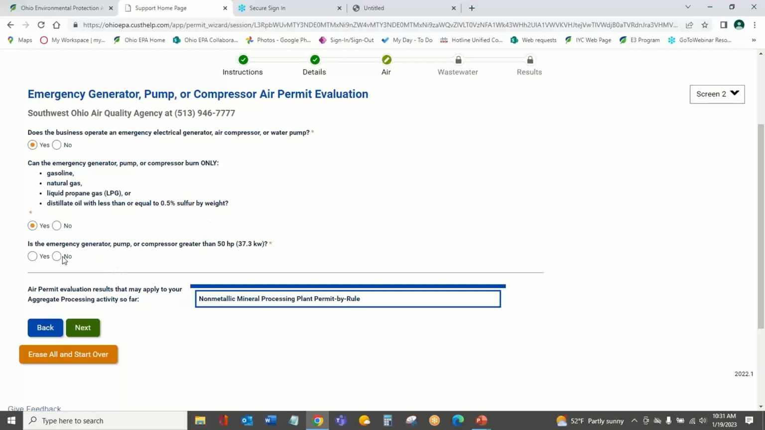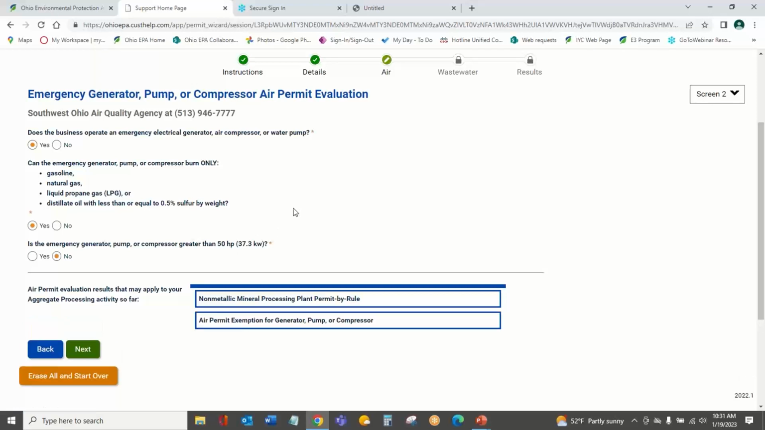And is the emergency generator or pump greater than 50 horsepower? Let's say no, it's a little one, smaller. Now we find that even though we need a non-metallic permit by rule for our stone crushing operation, the air permit exemption for our generator, pump, or compressor appears to apply. So I may be able to get an exemption for this piece of equipment that I have as well.